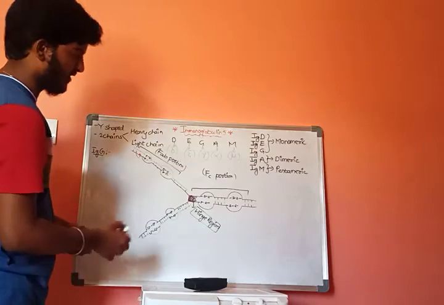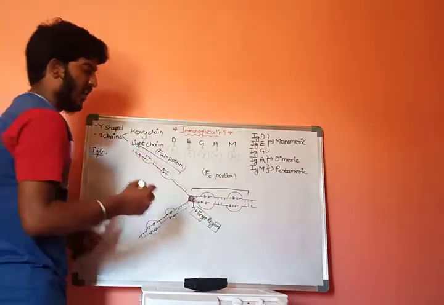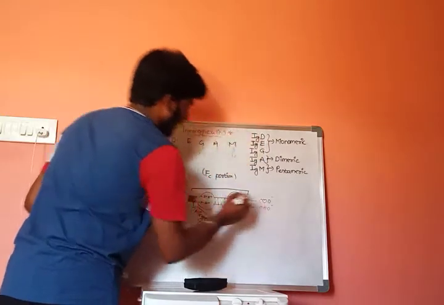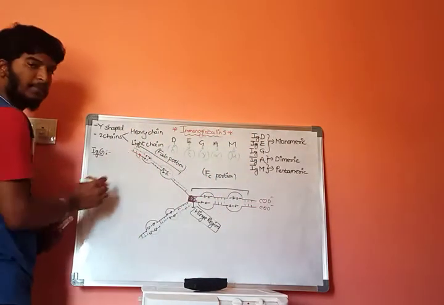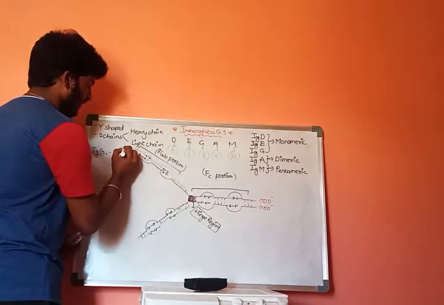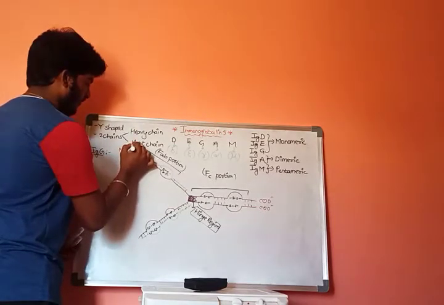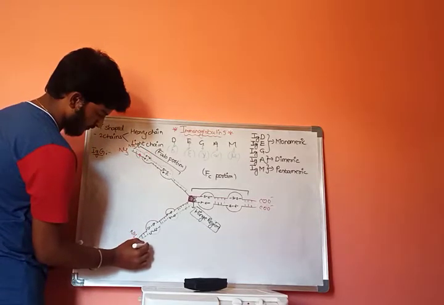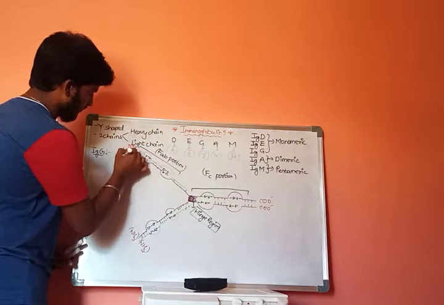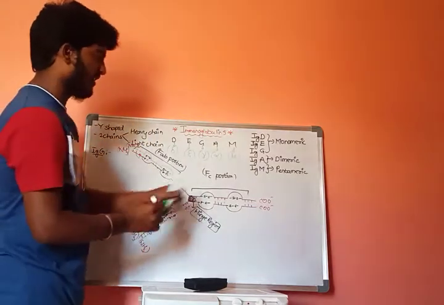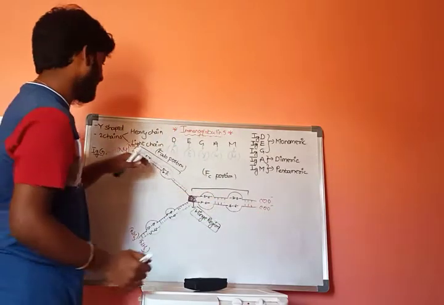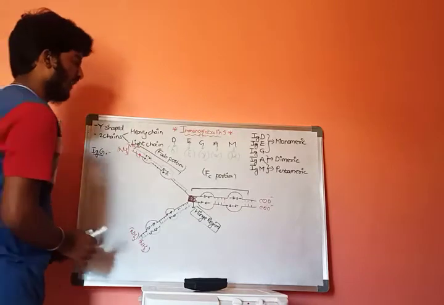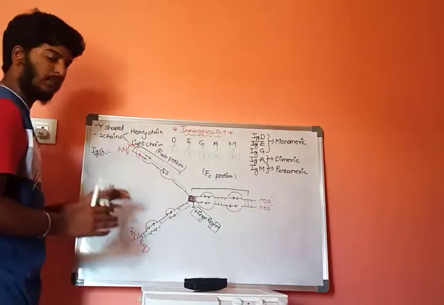The FC portion consists of the carboxylic end and the FAB portion consists of the ammonium end. This is about the IgG type of immunoglobulin.